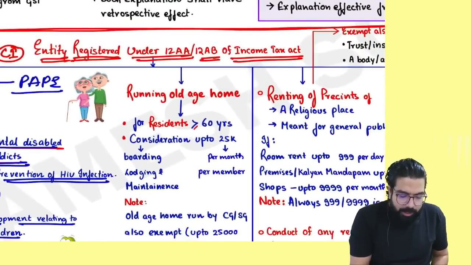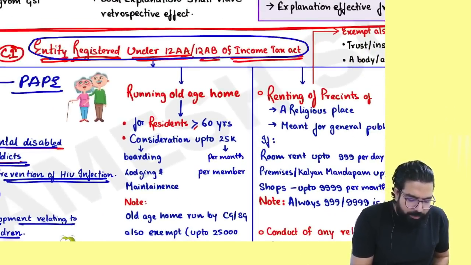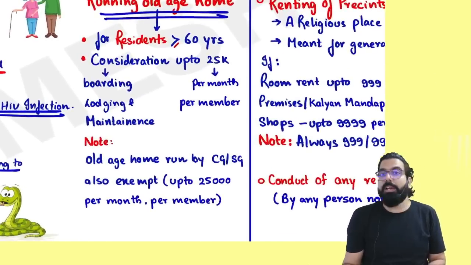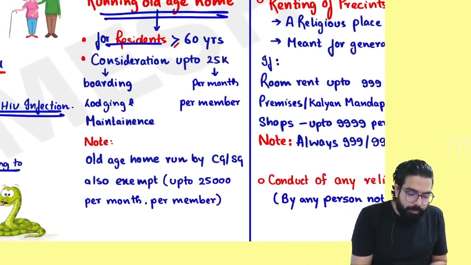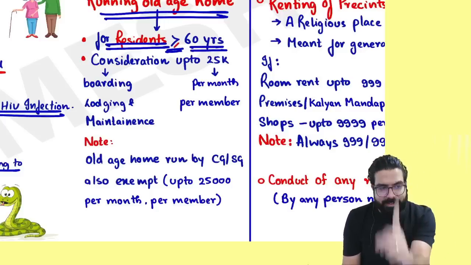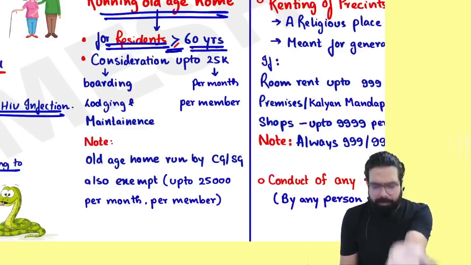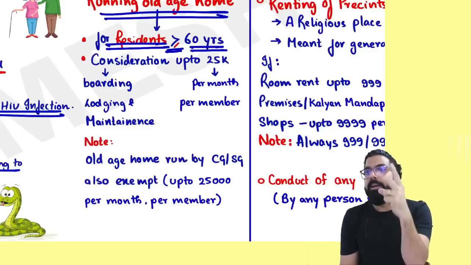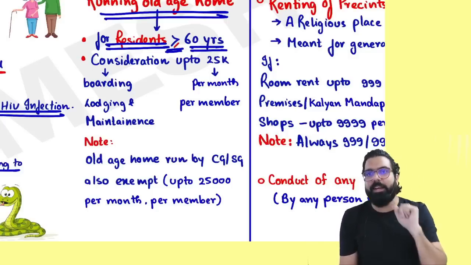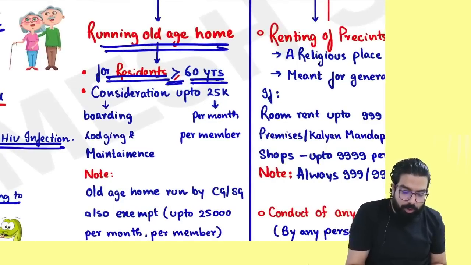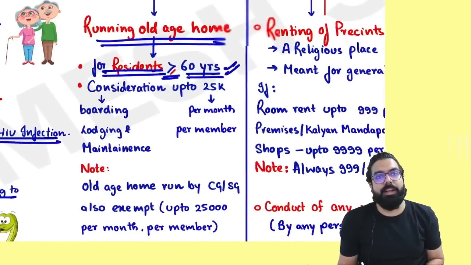Next. Sir, if you are an entity registered under 12AA or 12AB and you are running an old age home for residents greater than or equal to 60 years, then always remember, in this case also, the old age home will not charge any GST.